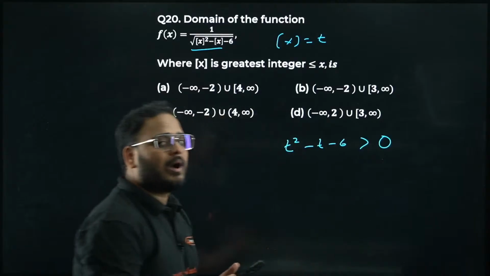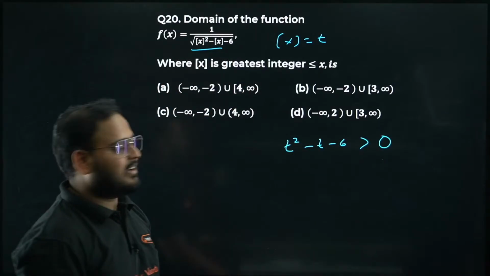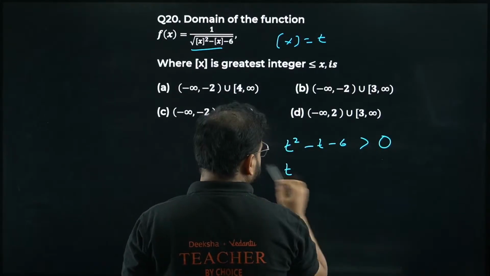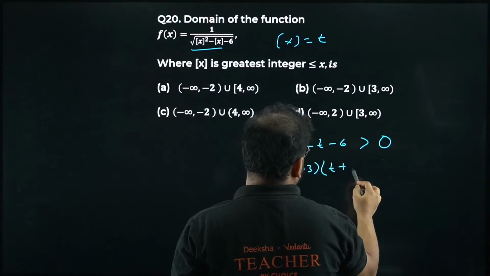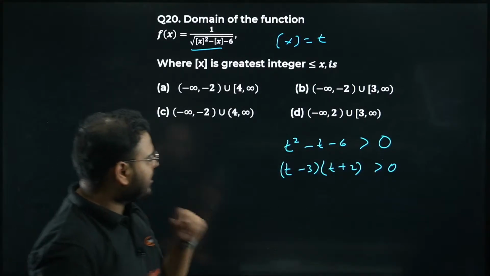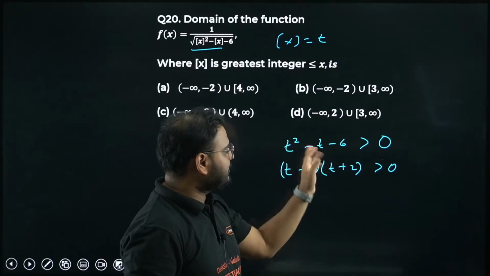Can I take equal to? I cannot, because if you do that, it will become 0 in the denominator, which means not defined. I have to take more than only. The factors, we know, are t minus 3 and t plus 2. Correct? Minus 3 into 2 is minus 6. t square minus 3t plus 2t minus 6.